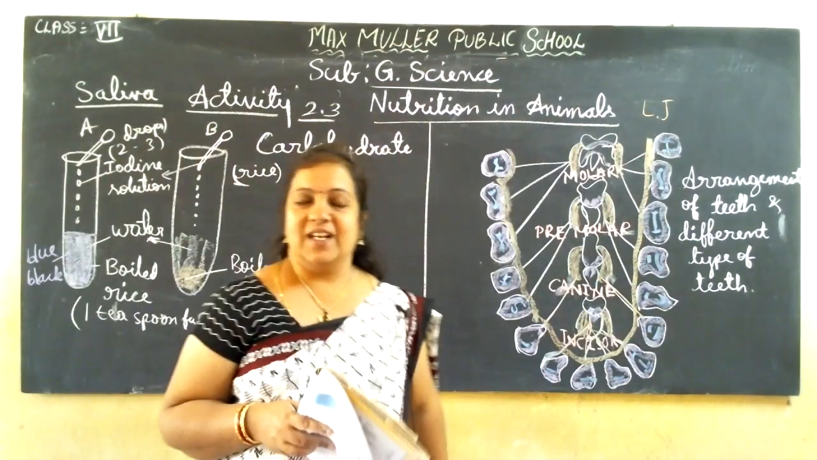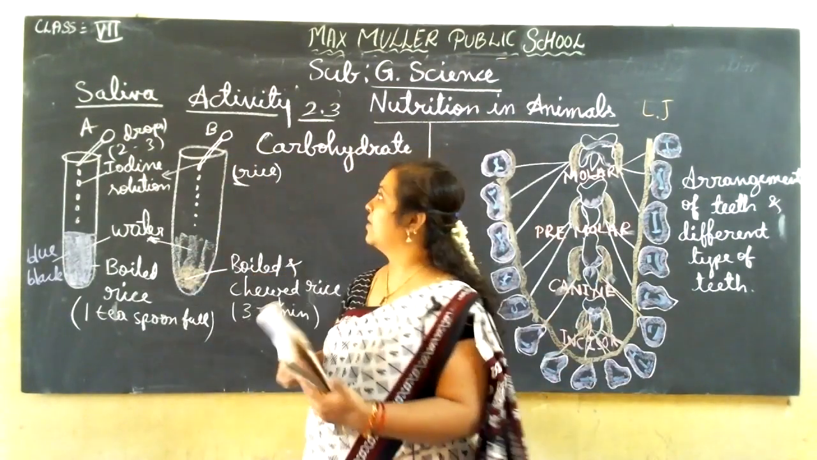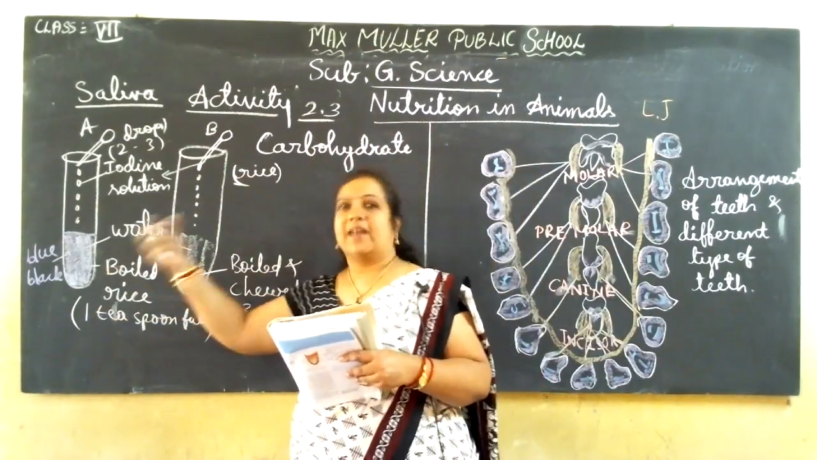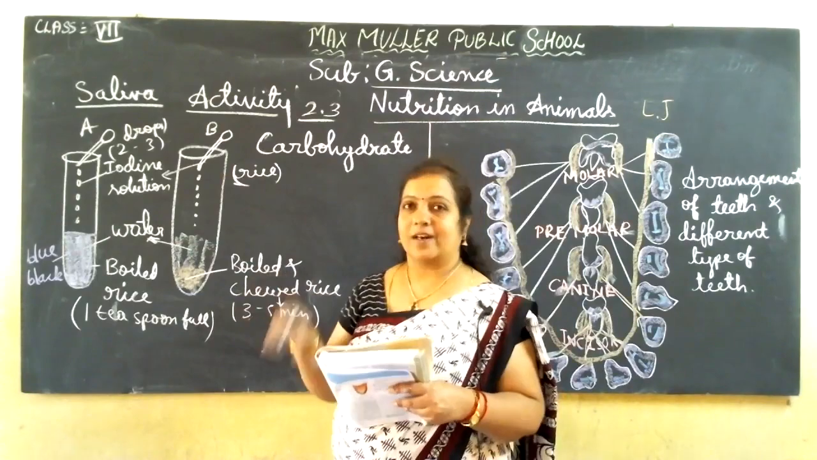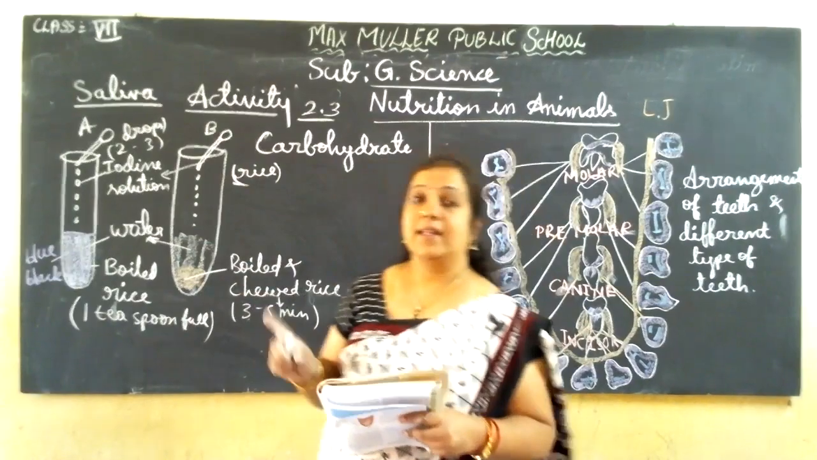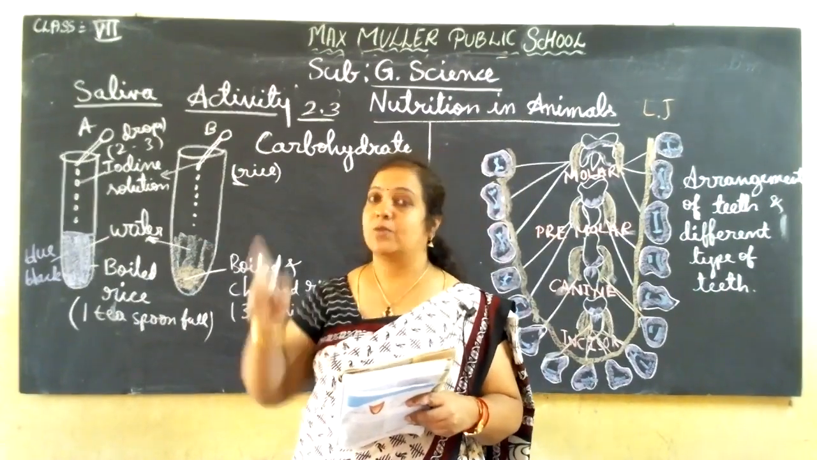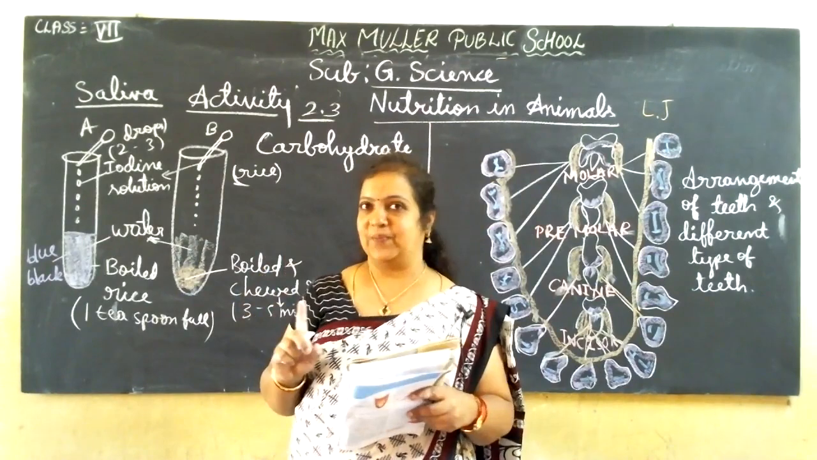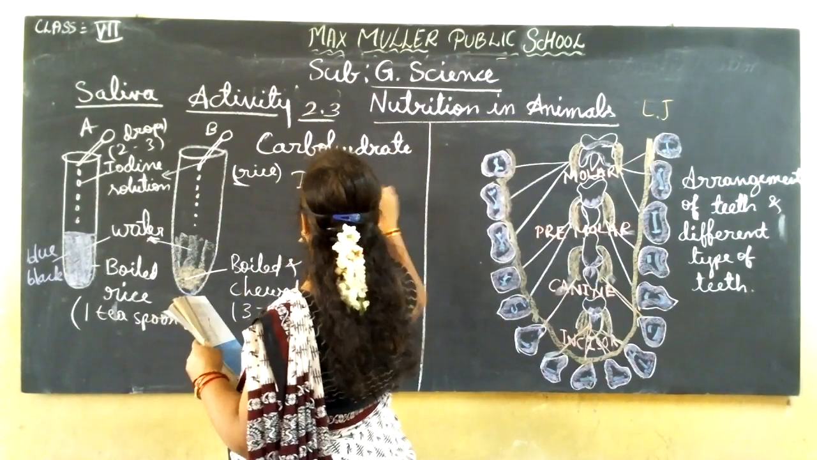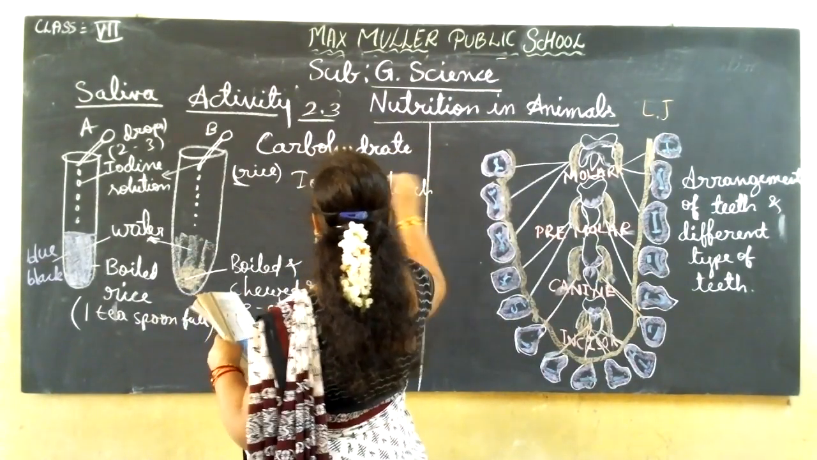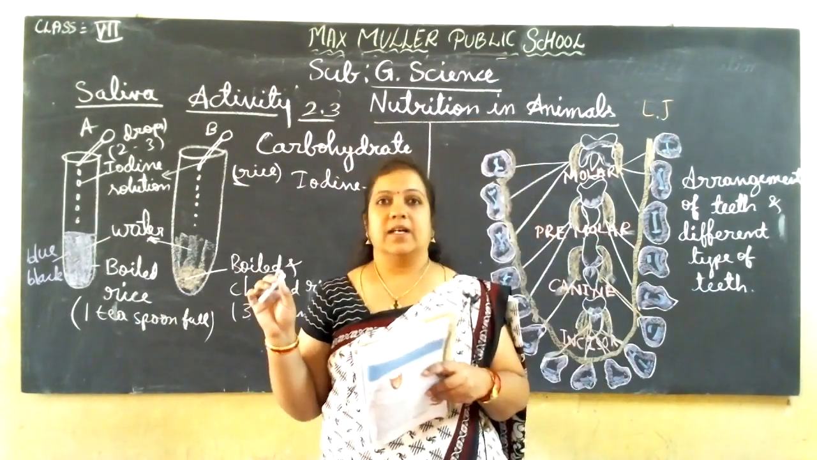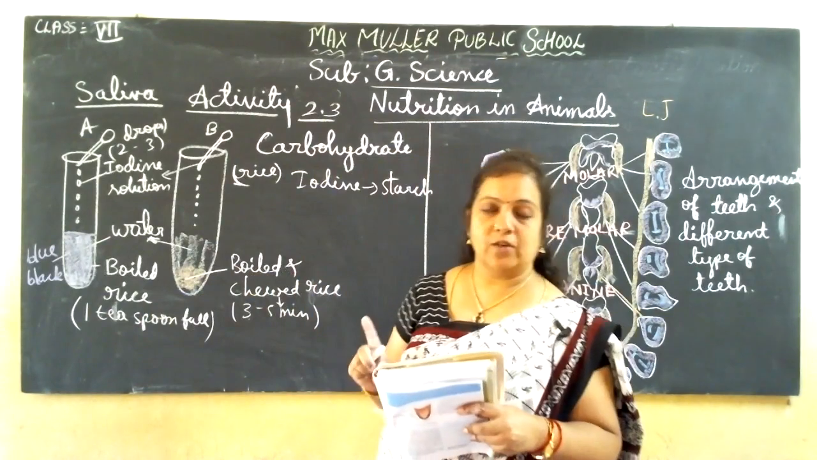What is the reason? Inside both we have taken the same rice, but one we have chewed and the other we have taken directly. The same water we have added too. But why are we adding the iodine solution here? Because iodine is used to test for starch. Already in the first lesson you came to know that while testing for starch we use the iodine solution.